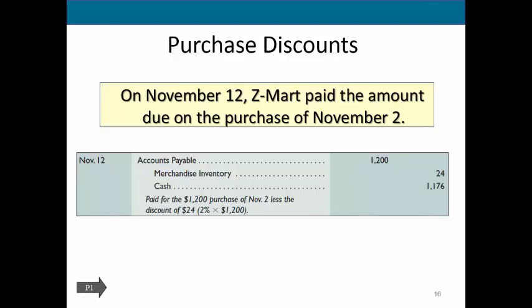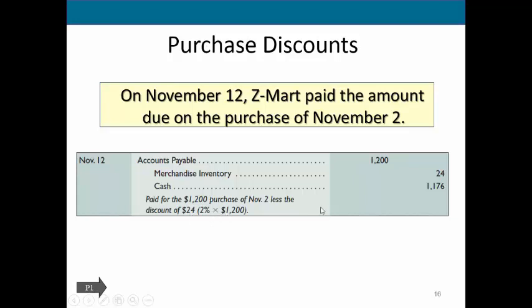So then, how much do we actually pay? We pay the difference of 2% of $1,200. So 2% of $1,200 is $24. So we pay $1,200 minus $24.